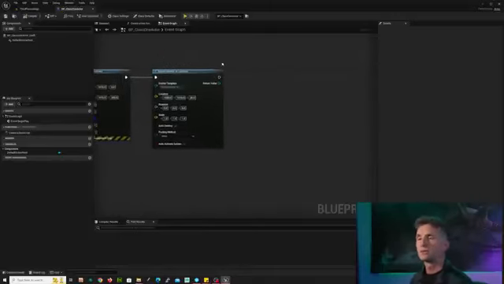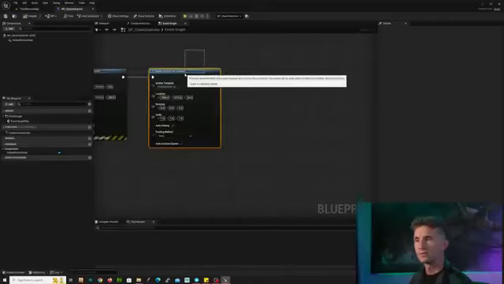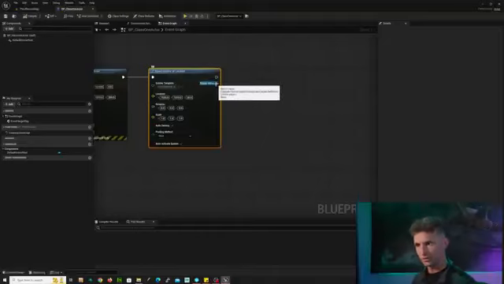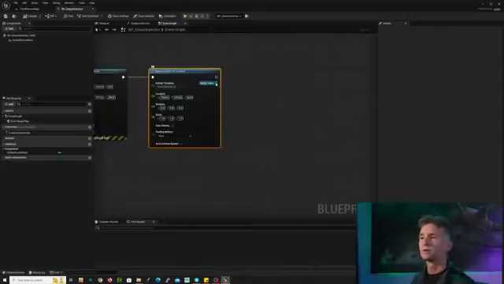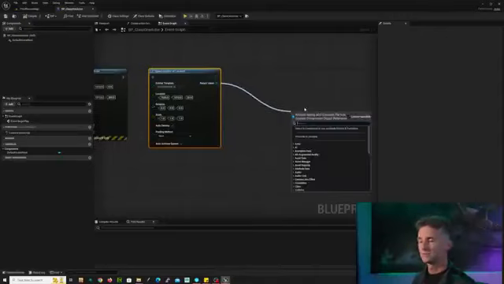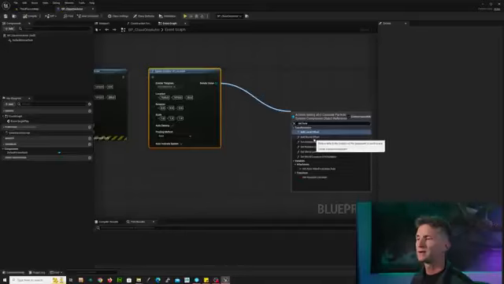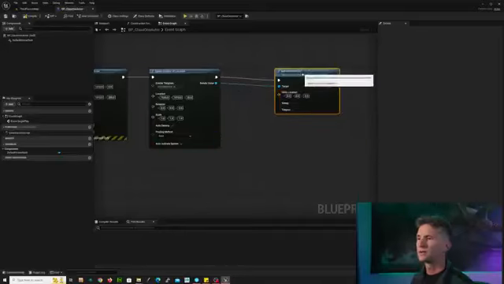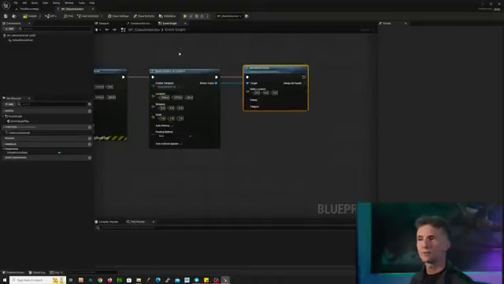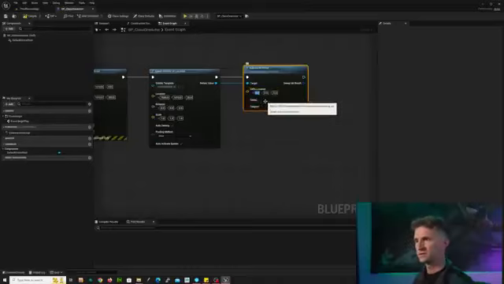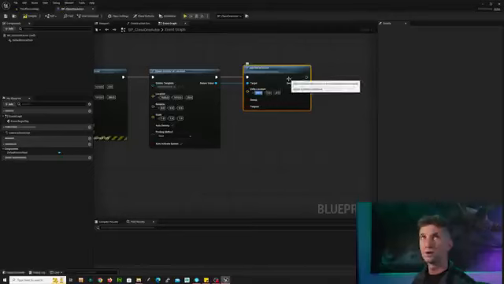Well, one of the things that we can do with our emitter is basically use the information of the spawn to make changes. So from this return value, I'm going to drag out and set location. And I'm going to add a world offset. You'll notice it connects both pins. So what happens is I spawn my emitter and then add a world offset of 100. Now let's go 200. So that should be 2 meters.